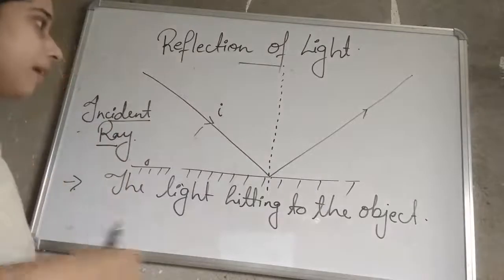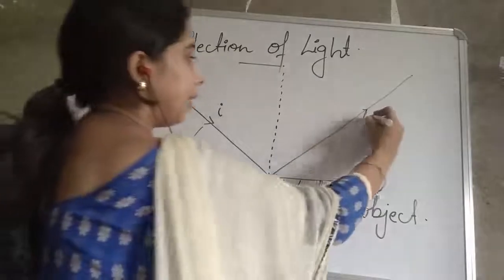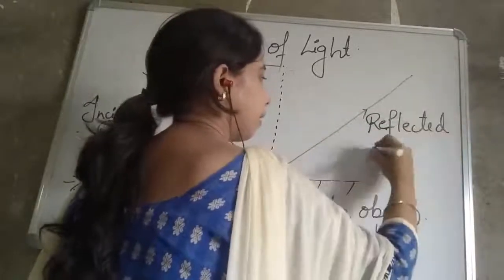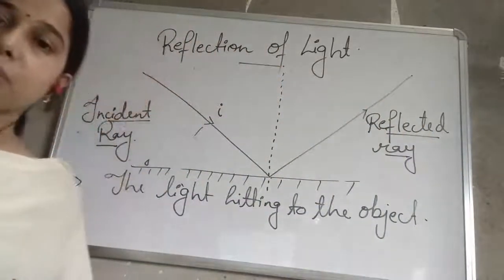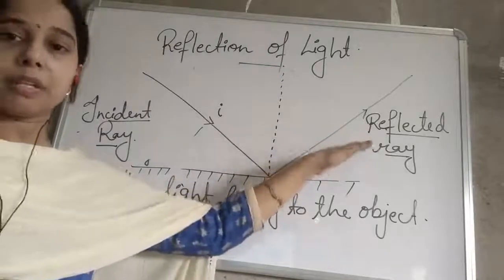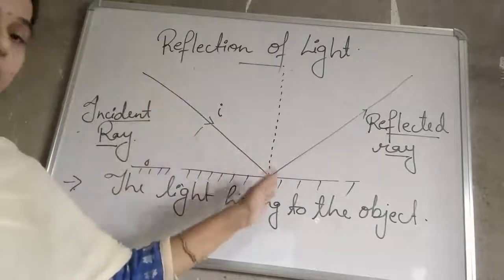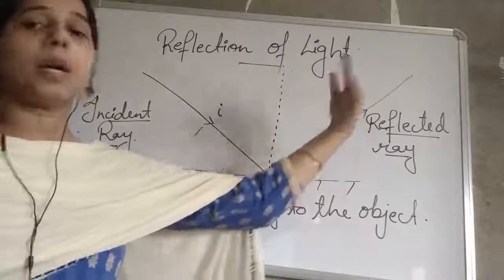Then the next ray is this one, that is known as a reflected ray. What is the reflected ray, student? The ray after reflection. It means the incident ray comes and strikes the surface and gets bent in the opposite direction.